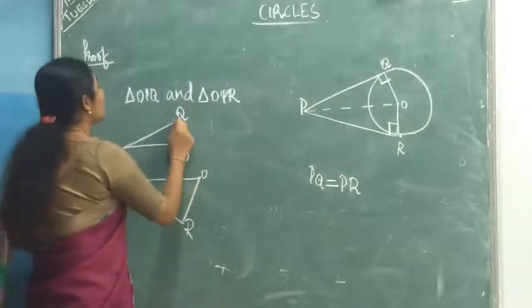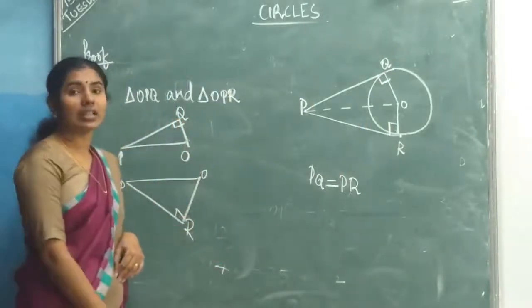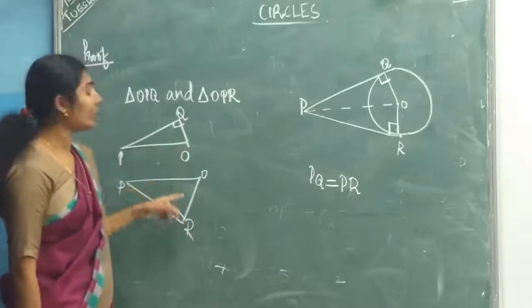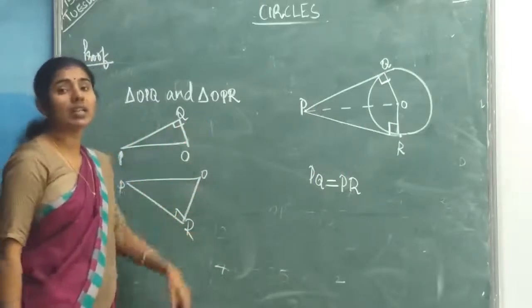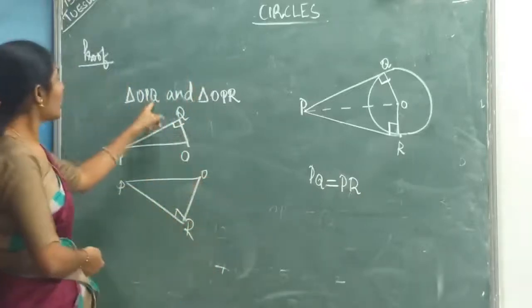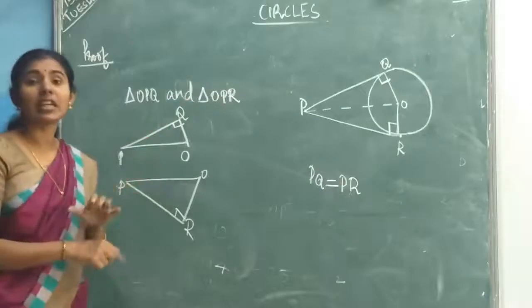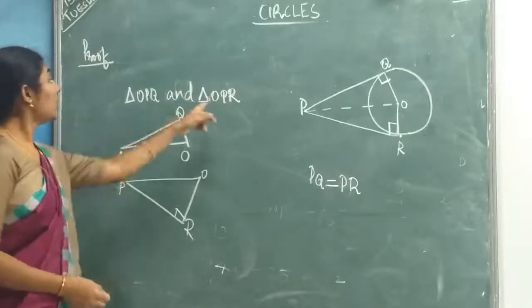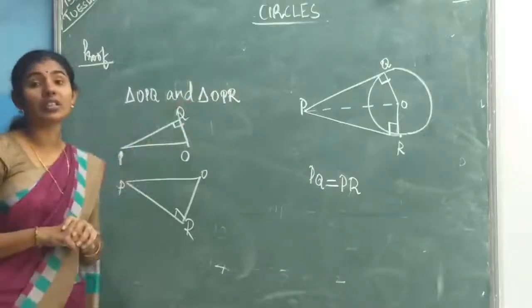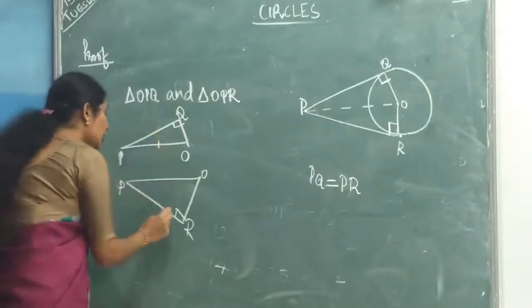That means these two triangles are right angle triangles. One angle is 90 degrees, so both triangles are right angle triangles. Prove that these two triangles are congruent. So how to prove that? See, OP equal to OP.